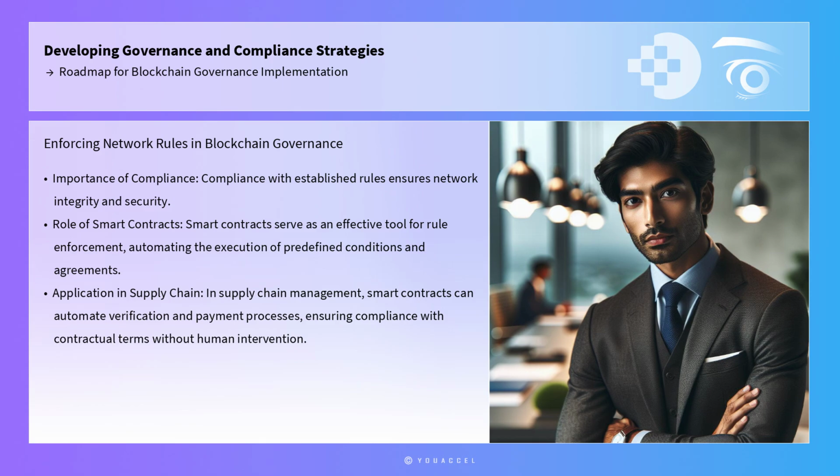Enforcing network rules is also integral to blockchain governance. Compliance with established rules ensures network integrity and security. Smart contracts serve as an effective tool for rule enforcement, as they automate the execution of predefined conditions and agreements. For instance, in supply chain management, smart contracts can automate the verification and payment processes, ensuring compliance with contractual terms without human intervention.